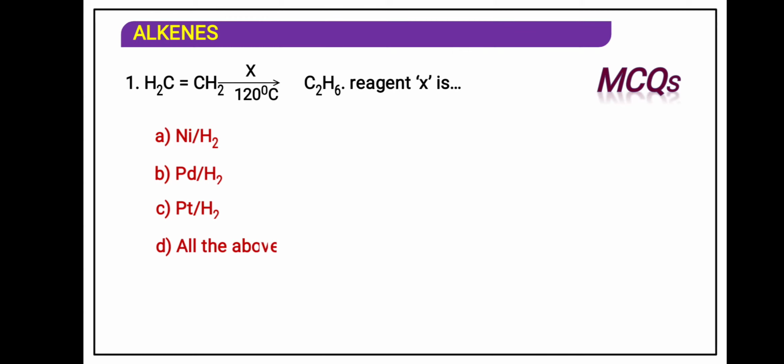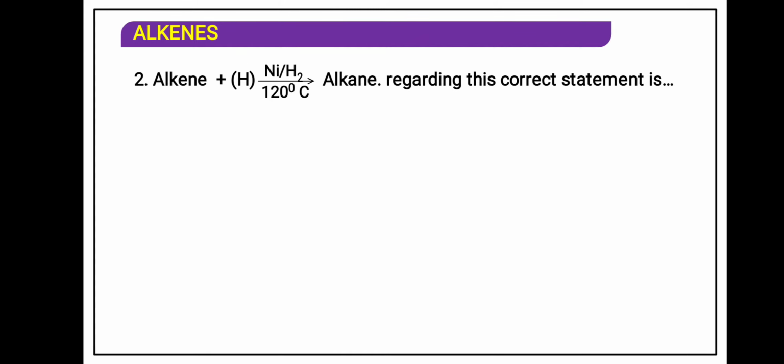Identify the reagent at high temperature. Catalytic hydrogen, all are used for catalytic hydrogenation. So all of the above. Now, identify the correct statement.